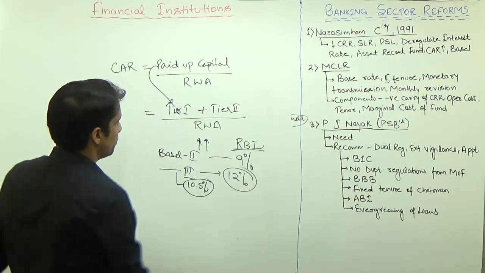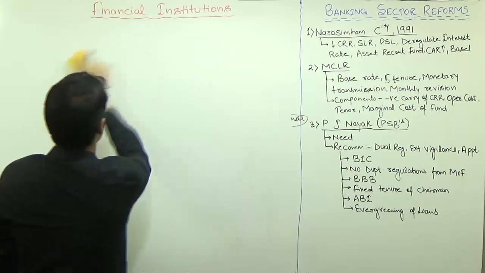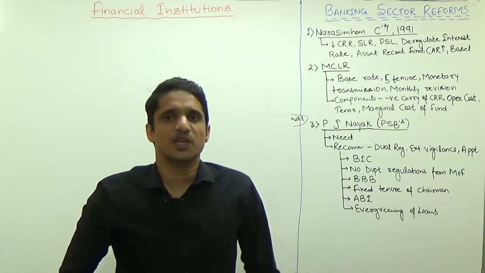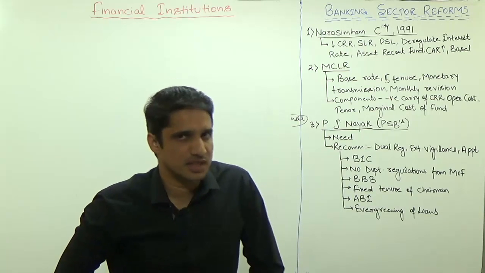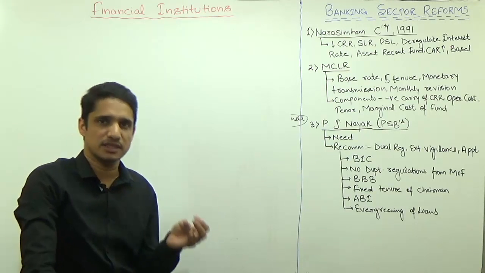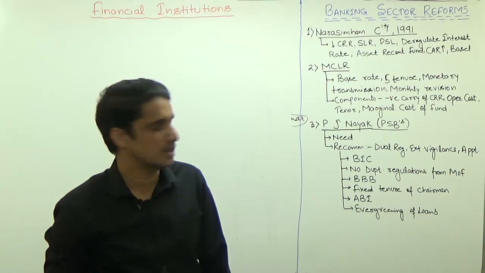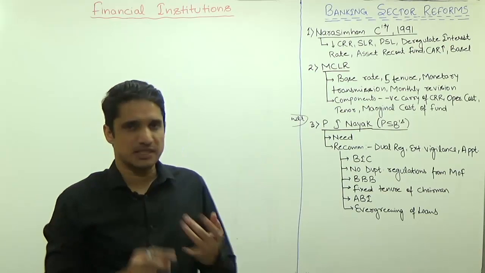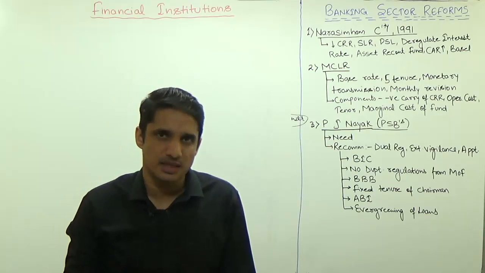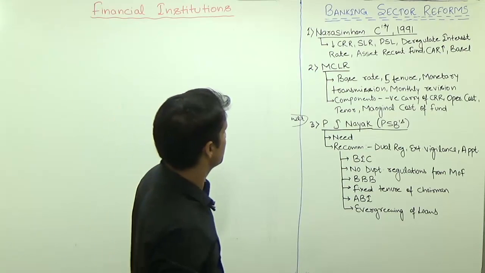Then the Basel norms should be implemented in India. The first Basel norm was accepted and implemented in 1999, during the fourth war between India and Pakistan. The number of wars that we fought with Pakistan is 4. The first one was 1947, then the second one was in the 1960s, then the third one was 1971, and the fourth one was 1999, the Kargil war. So the first Basel norm was accepted in 1999. The second one was accepted in India in 2009, and for the third one, the deadline is 2019. So after every 10 years.